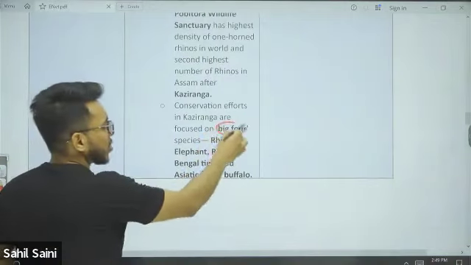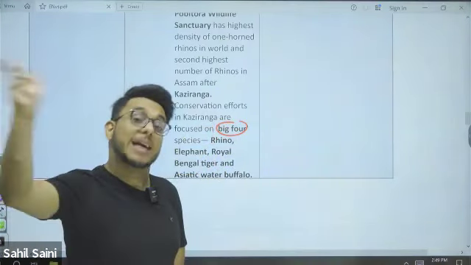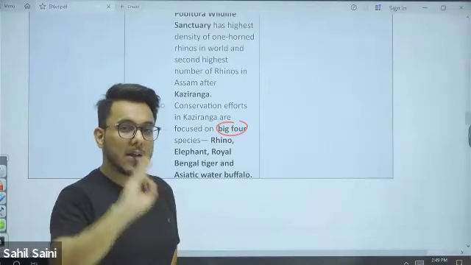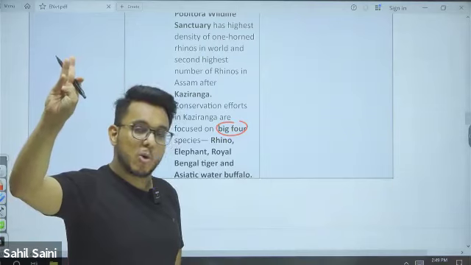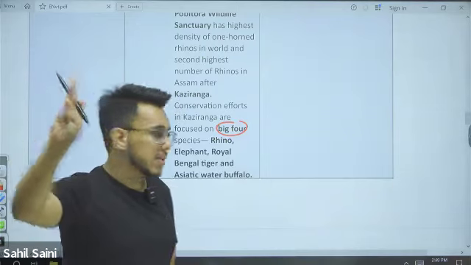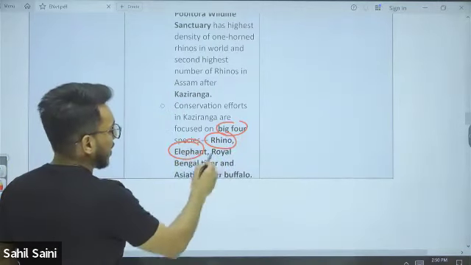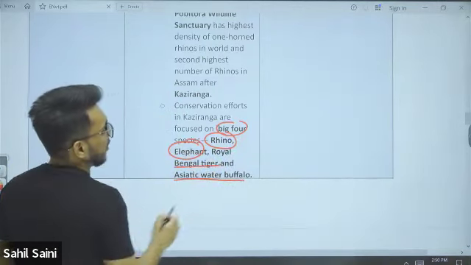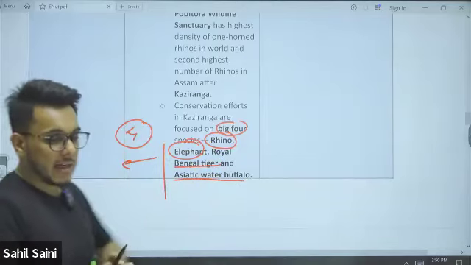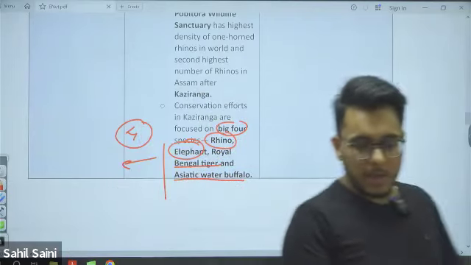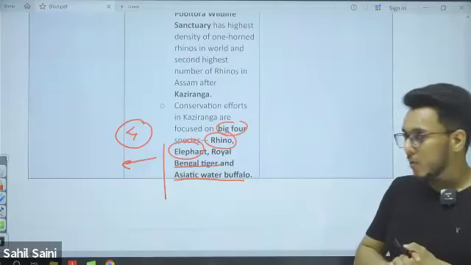Kaziranga is also focused on the conservation of the big 4 species. The big cats we have discussed, and the big 4 snakes we have discussed in Goa. Now, the big 4 species include the one-horned rhino, elephant, Royal Bengal tiger, and Asiatic water buffalo. All of these are found in Kaziranga National Park, and for their conservation, a special program is being carried out in the park for the protection of the big 4.